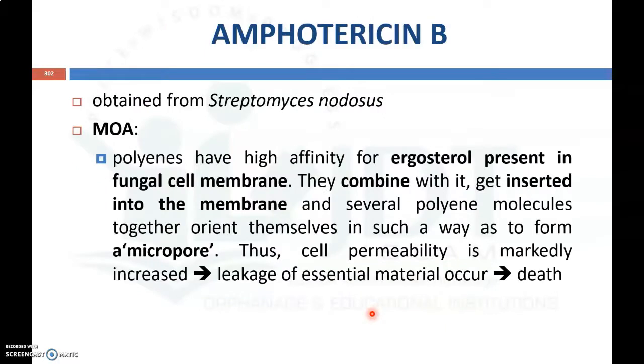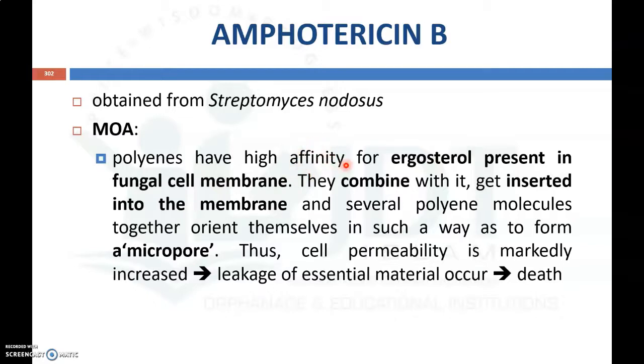Let's start with the first antifungal drug, that is Amphotericin B, which is an antibiotic used for fungal infection, and it is obtained from Streptomyces nodosus. Coming to the mechanism of action, Amphotericin B has a higher affinity for ergosterol, the essential material present in the fungal cell membrane.